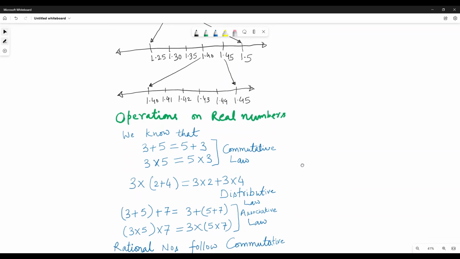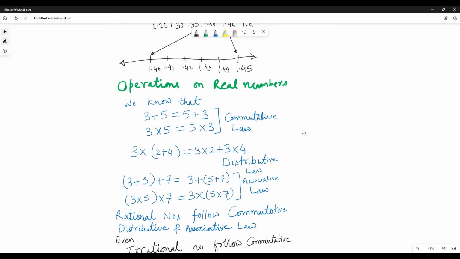Operations on real numbers. Like 3 plus 5 is equal to 5 plus 3. That is called the commutative law. We know it for sure, we take it for granted. So addition and multiplication follow the commutative law. But 3 minus 5 is not equal to 5 minus 3, so subtraction does not follow the commutative law. Like 3 by 5 is not equal to 5 by 3, so division also does not follow the commutative law. Only addition and multiplication follow the commutative law.